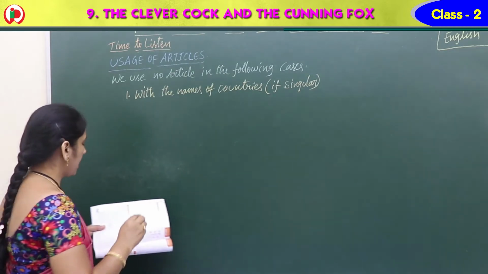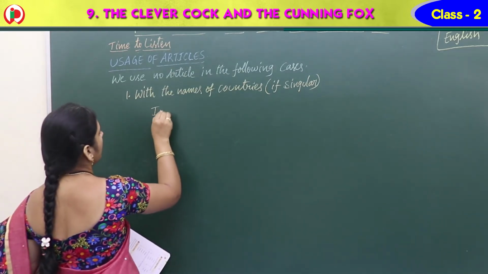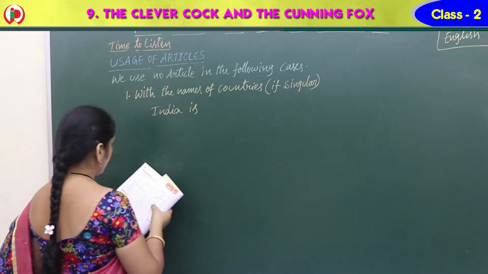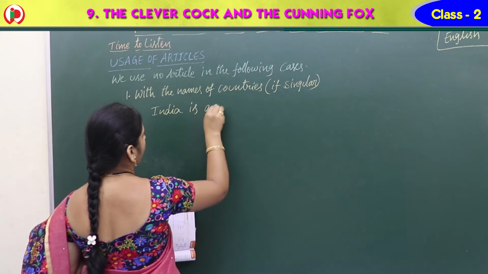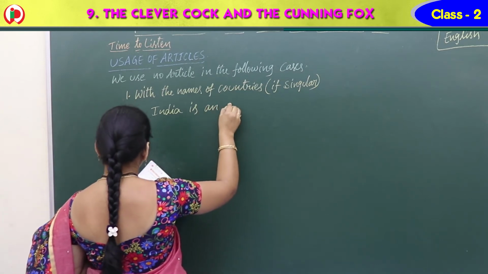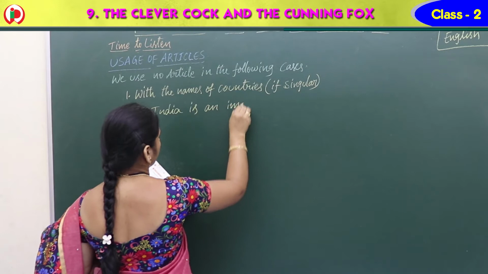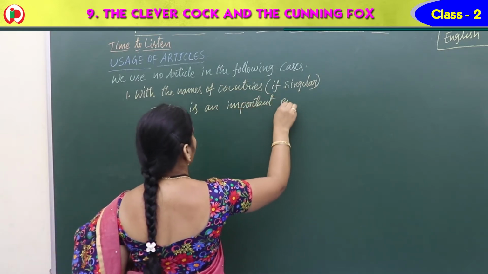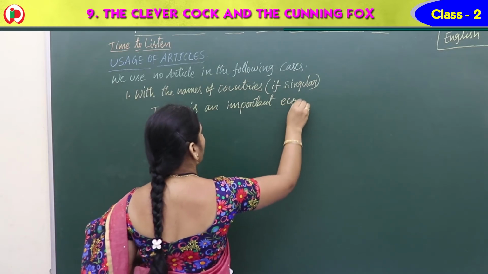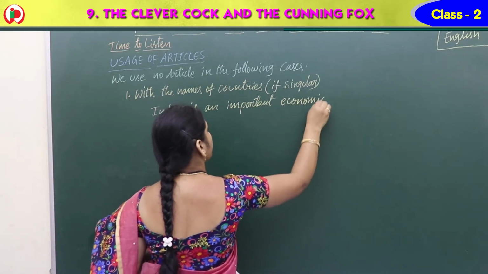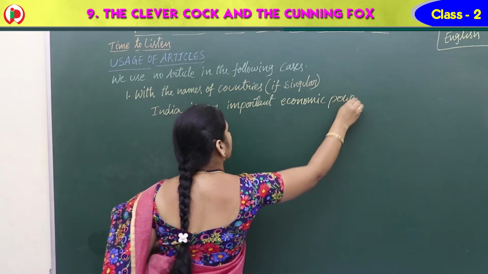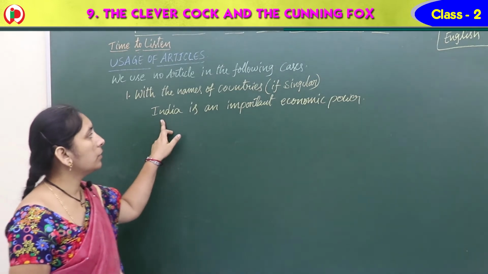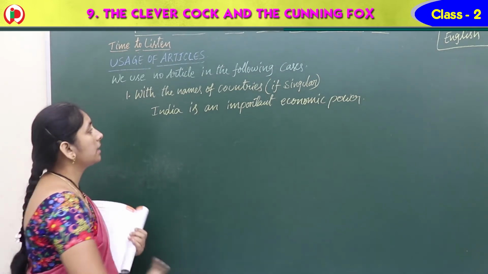See the example. Suppose India. India is an important economic power. So here we have a country name, India.